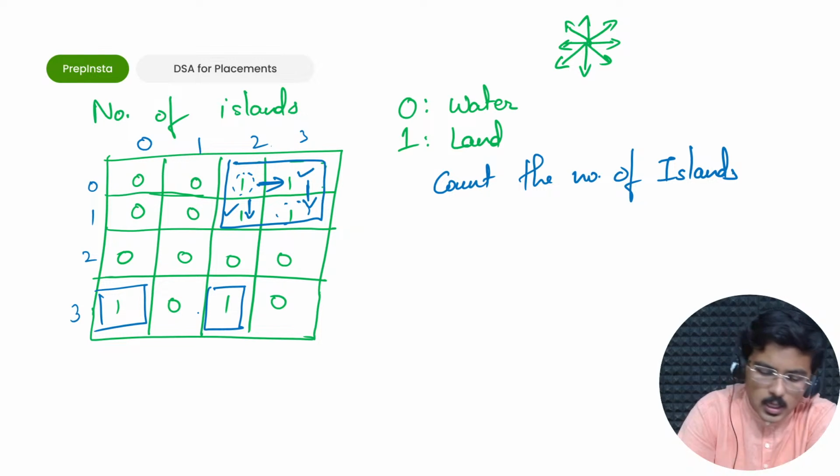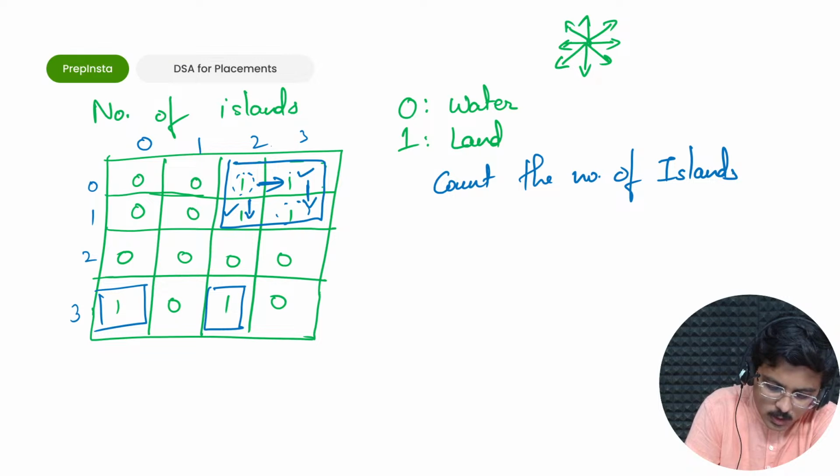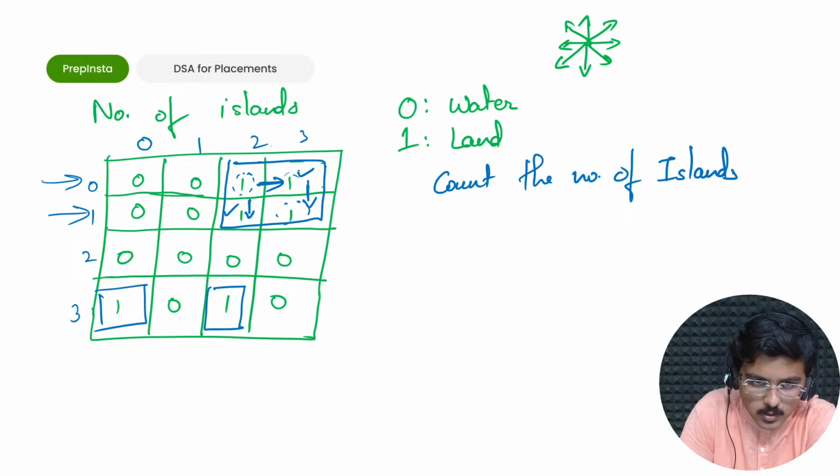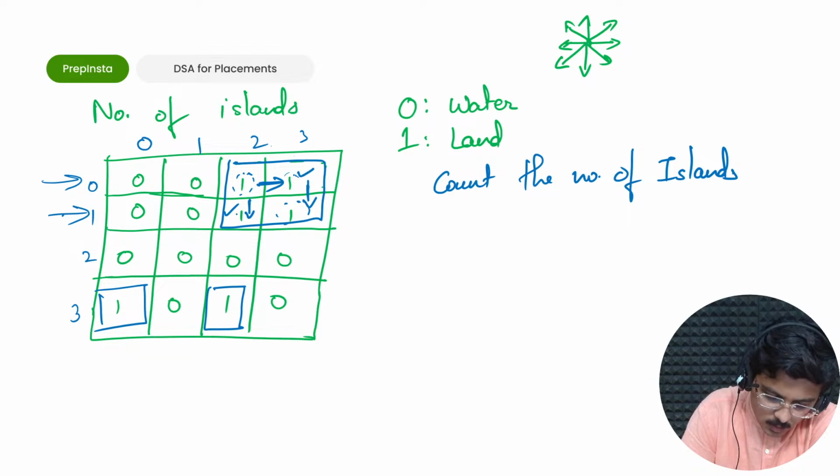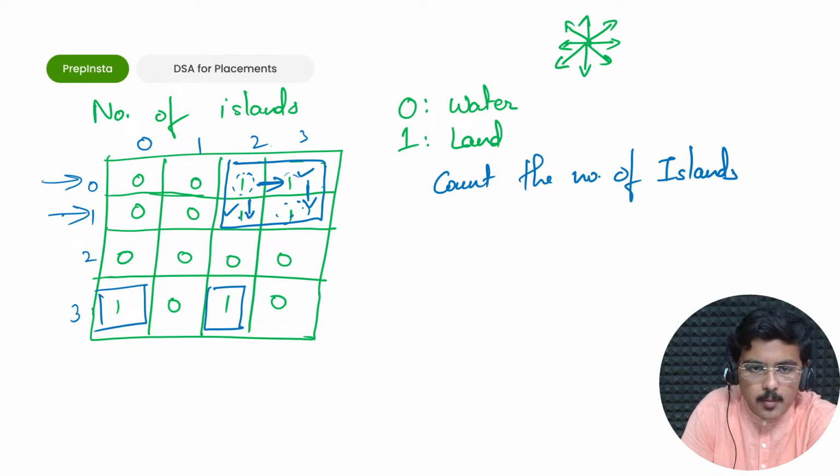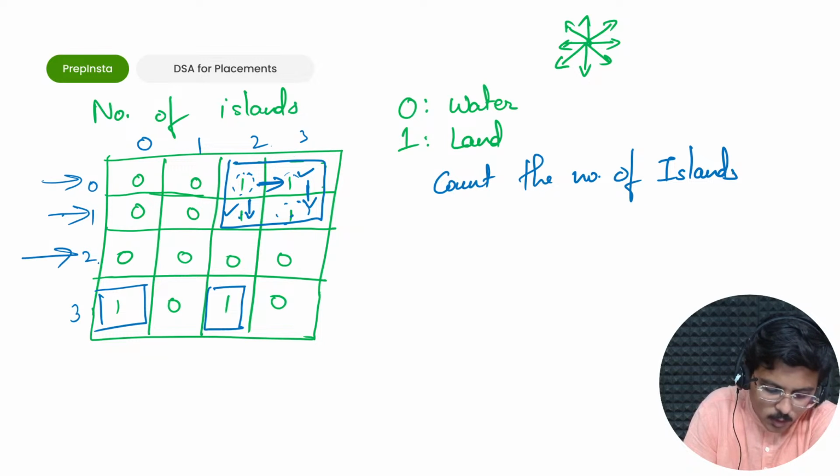On all sides you found that there is water, because here also no depth is left for this node, here also no depth is left because this is out of the range, so invalid, and here also there is no depth left. Then you move further, you scan this particular row. First you scanned this, then you will come to this, this is already traversed. Now you will go scan this, it will say I am traversed, this also will say I am traversed. Done.